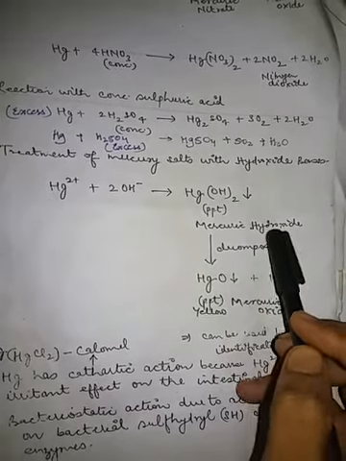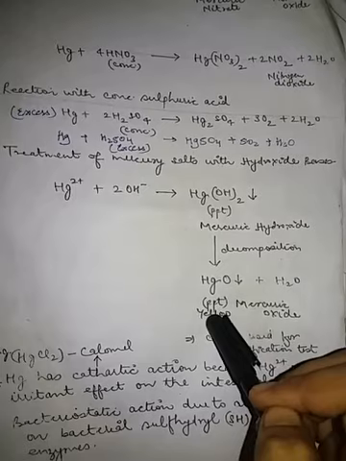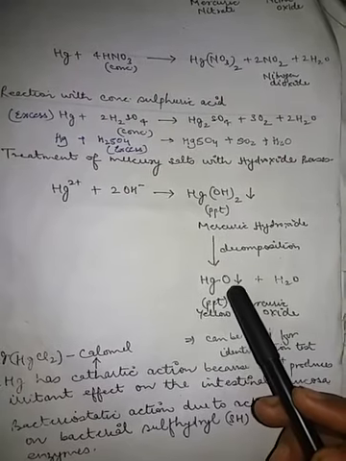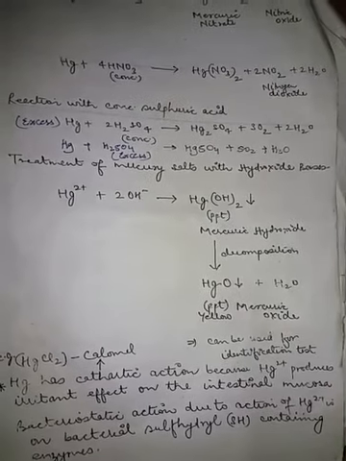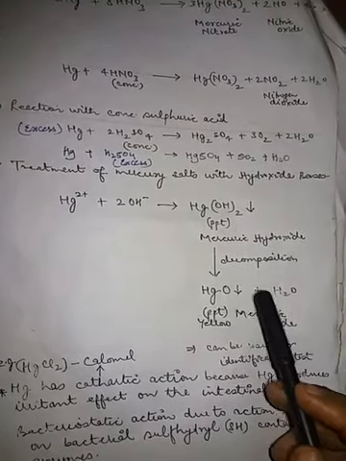By the decomposition of this mercuric hydroxide, we get the mercuric oxide, which is yellow in color. It is in the precipitate form. By the condensation and by washing and then drying, we get the mercuric oxide. It can be used for the identification test.